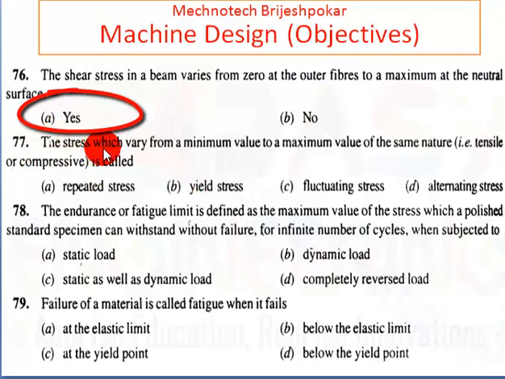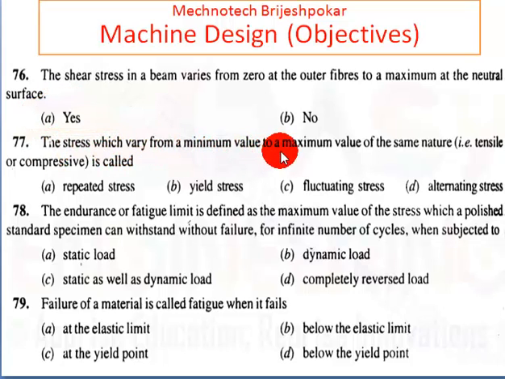77. The stress which varies from minimum value to the maximum value of the same nature, like tensile or compressive, is called the fluctuating stress. Answer is C. Okay, above and below. Then 78.